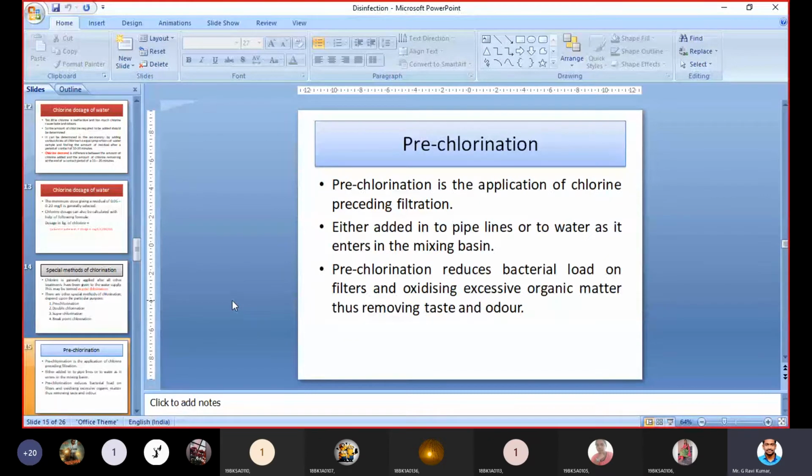Pre-chlorination is nothing but application of chlorine before filtration. Yesterday we discussed filtration. What do you mean by filter? What do you understand from filter? Can anybody tell me? We have to recall again and again, otherwise you will forget.